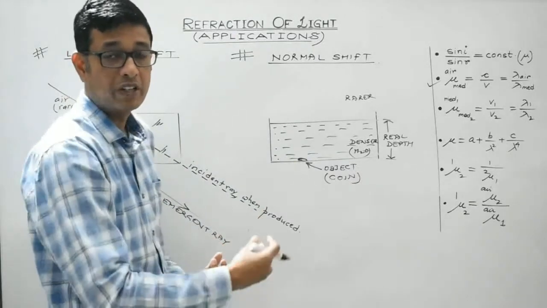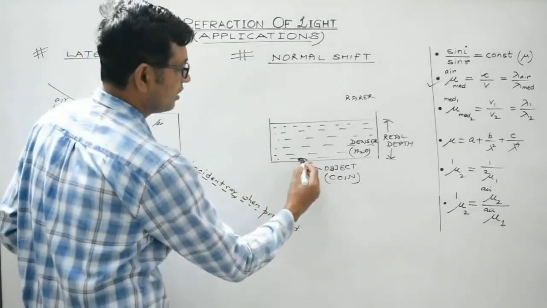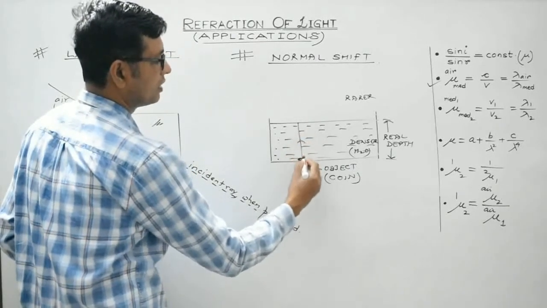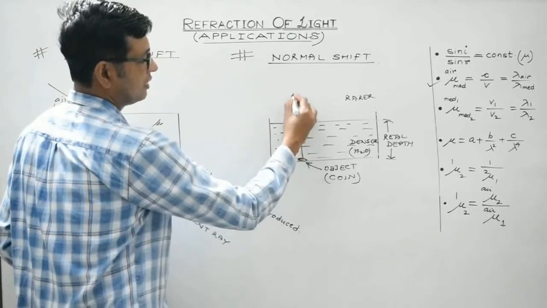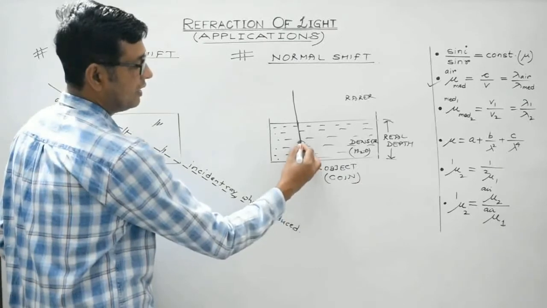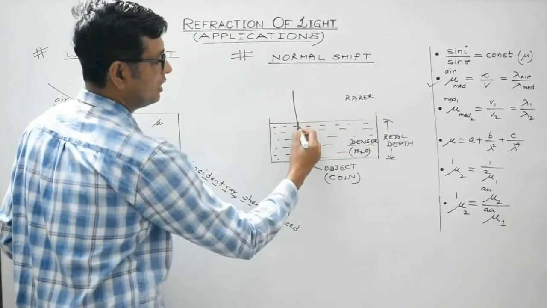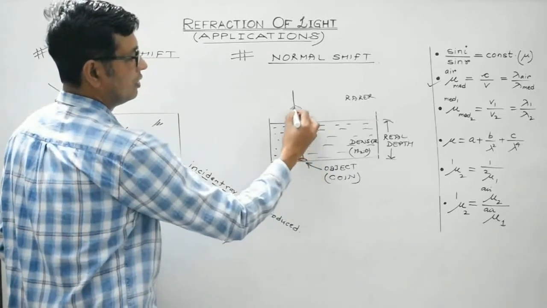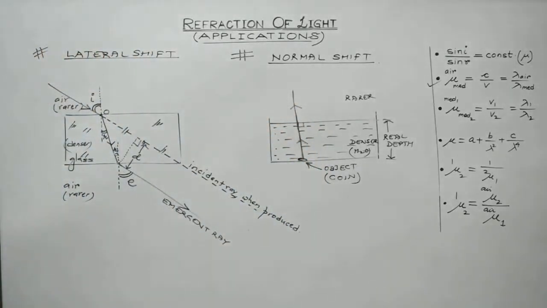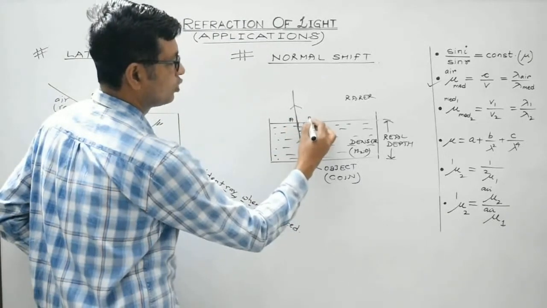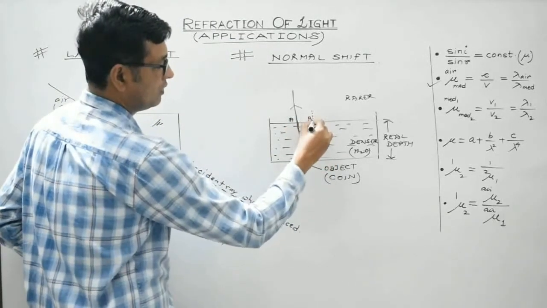Now look, this is the object. Rays are to be emitted from the object only. So the ray which is incident normally over here from the object will remain undeviated. It will go straight like this. This is the ray I am talking about. While on the other hand, suppose this is point A and this is point B, very close to point A. So drop a normal over here.